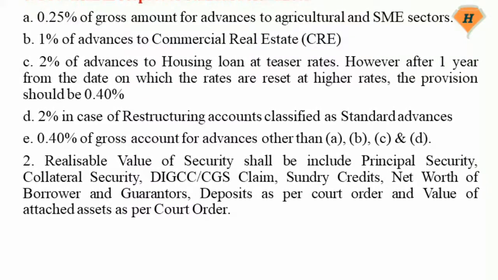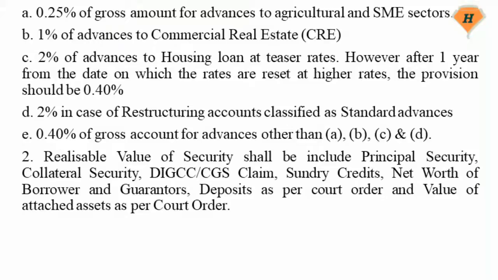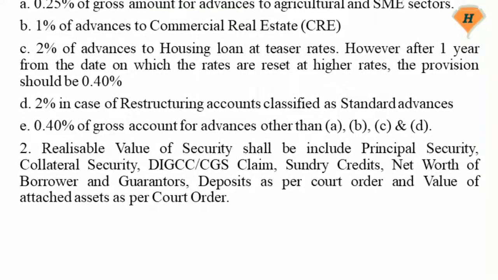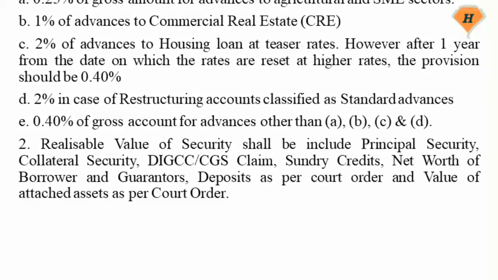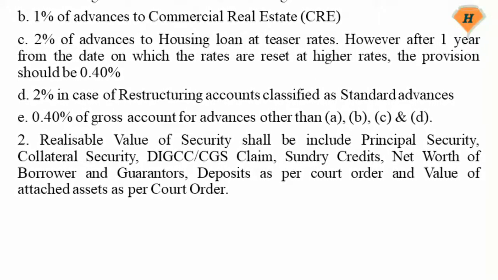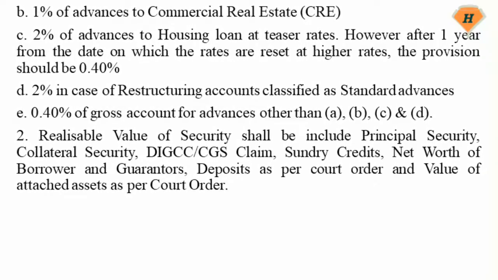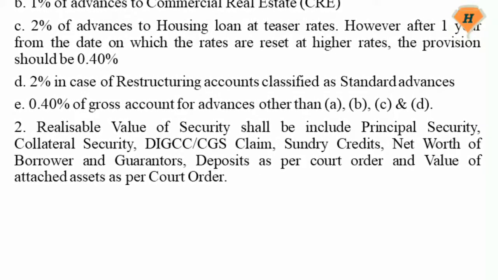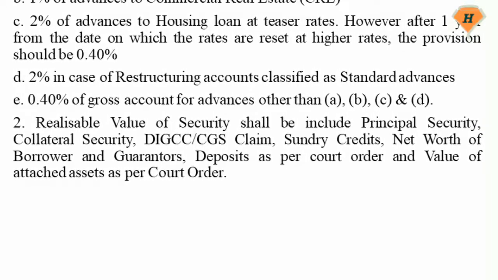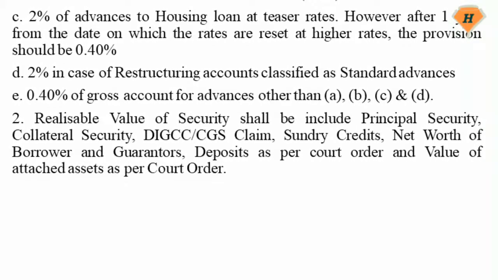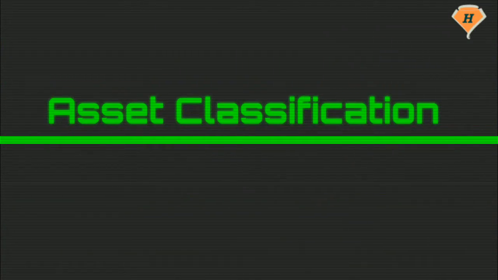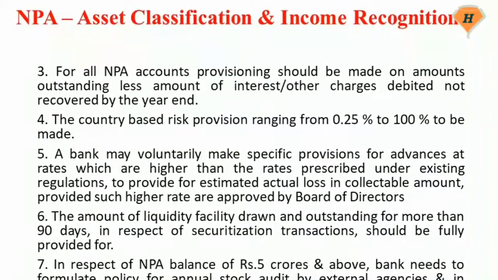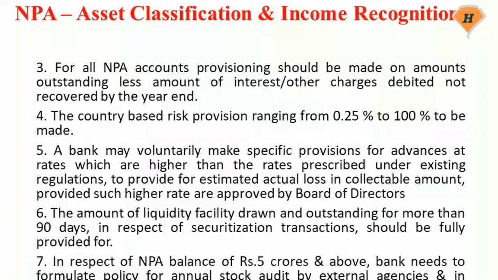0.4% of gross amount for advances other than A, B, C, and D. Realizable value of security shall include principal security, collateral security, DICGC or ECGC claim, sundry credits, net worth of borrower and guarantors, deposits as per court order, and value of attached assets as per court order. For all NPA accounts, provisioning should be made on amounts outstanding less the amount of interest or other charges debited but not recovered by the year end.